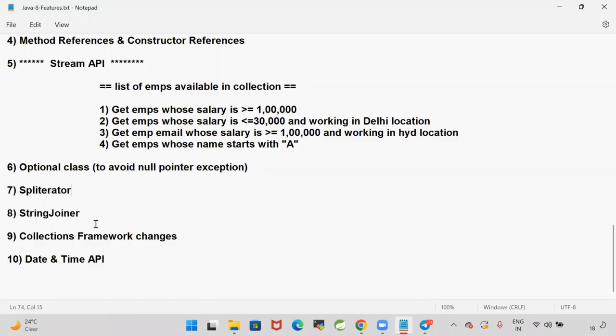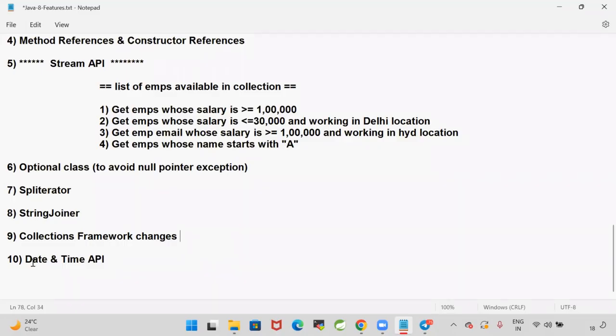Okay, next one, StringJoiner class is available, and collections framework changes also. They made some changes in the collections framework as well. Some new classes, new methods they have introduced. One of the new changes in the collections framework is the forEach method. Earlier we had only the for-each loop. From 1.8, the forEach method is also added. By using the forEach method also, we can traverse our collection objects.